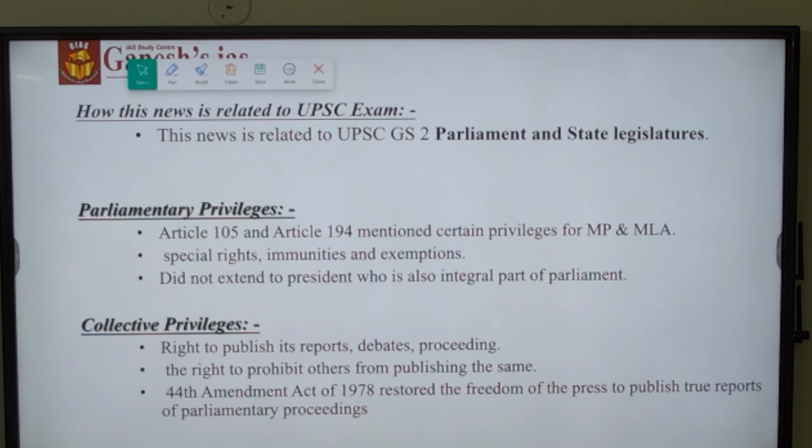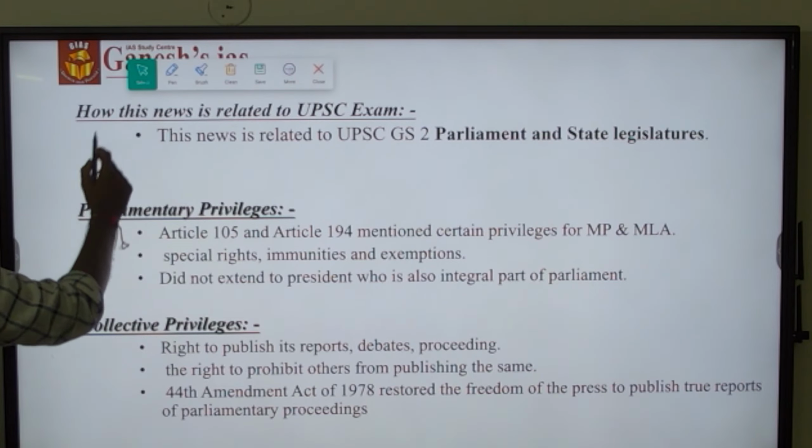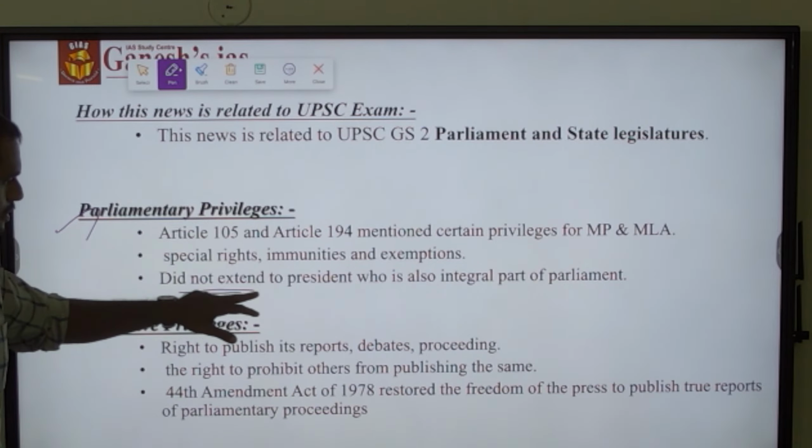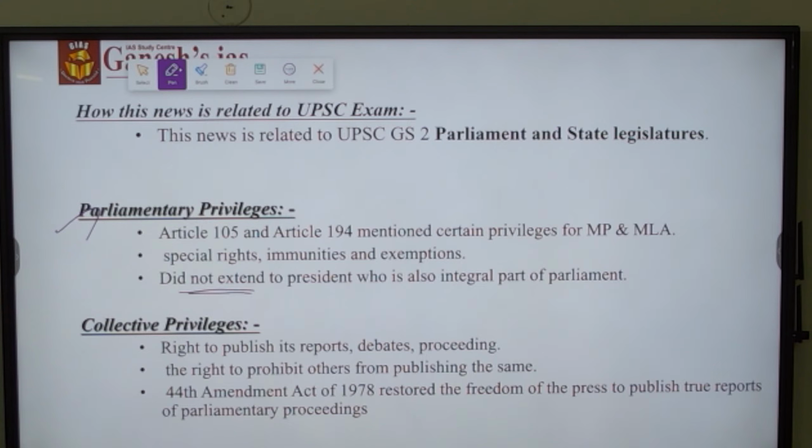So this news is related to Civil Service, UPSC GS2, Parliament and State Legislature under polity topic. So parliamentary privilege, according to Article 105 and 194, it has mentioned some privileges to MPs as well as MLAs. It is mentioned in the form of special rights, immunities, and exemptions to the MPs as well as MLAs, and it does not extend those kinds of privilege to the president, who is also part of the parliament.